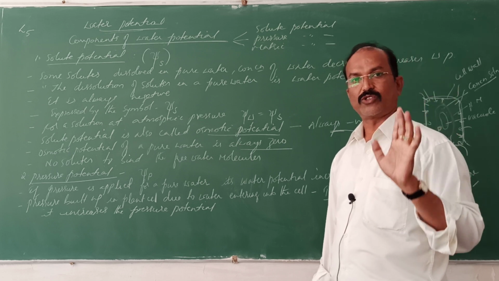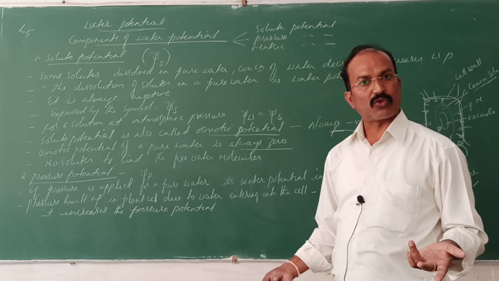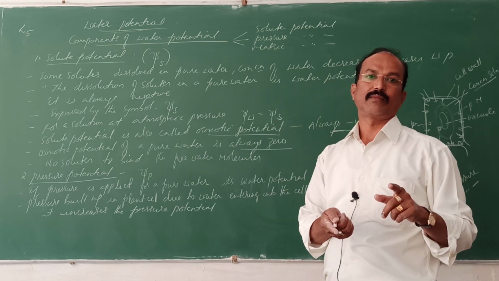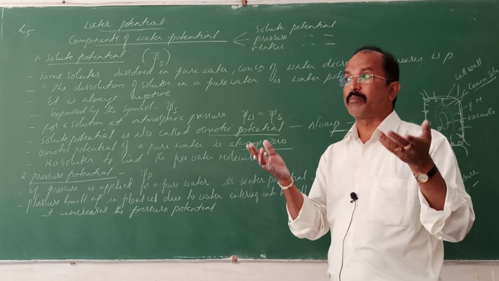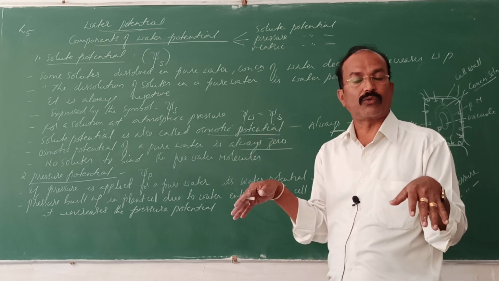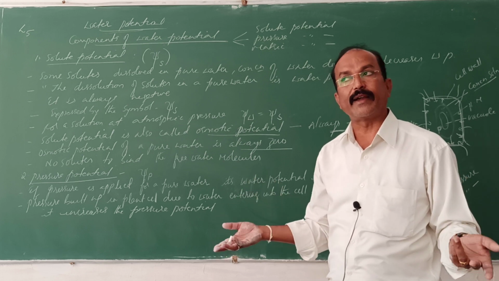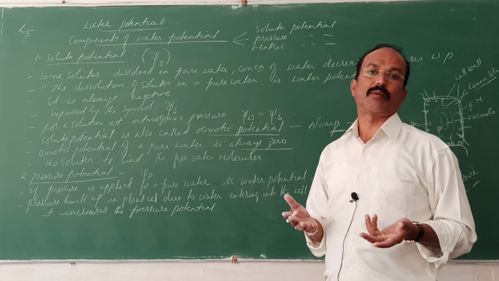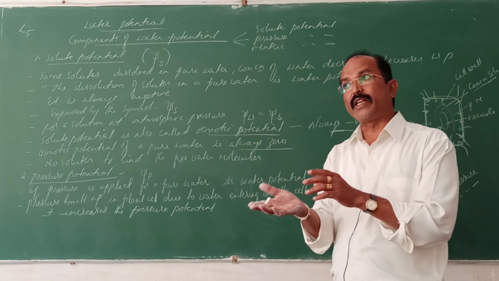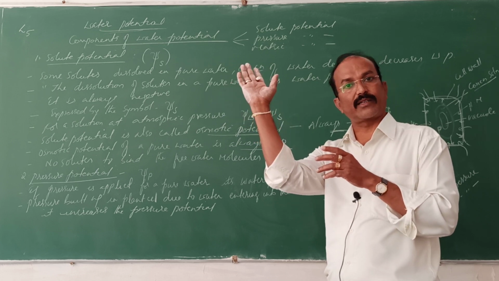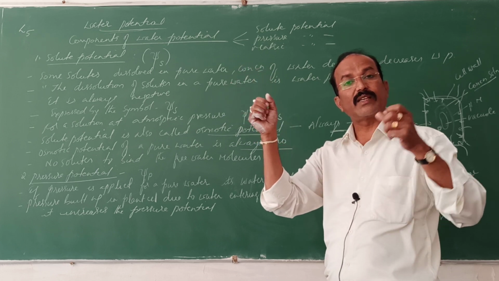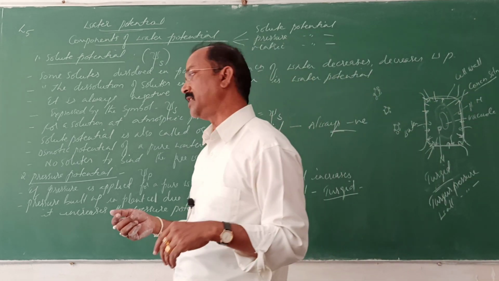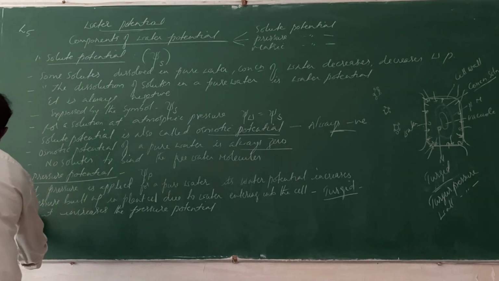When more solutes are there, it absorbs more and more water. The cells become turgid. The turgidity is very much required for the plant. If flaccidity occurs, the plant starts drooping down. It starts wilting, or it may die. It becomes dry. Turgid cells maintain the structure of the plant body. This turgidity exposes the leaf. The leaf will stand erect. Understand? The cells being turgid means the plants are in healthy condition.